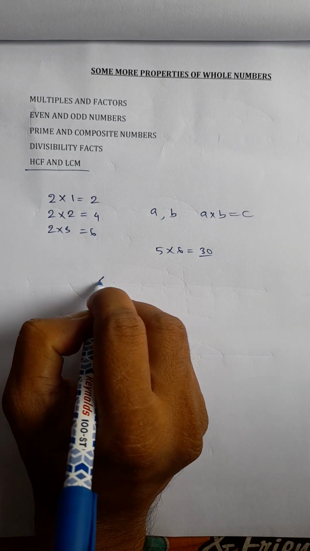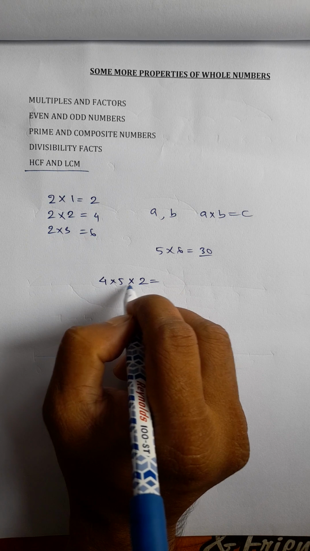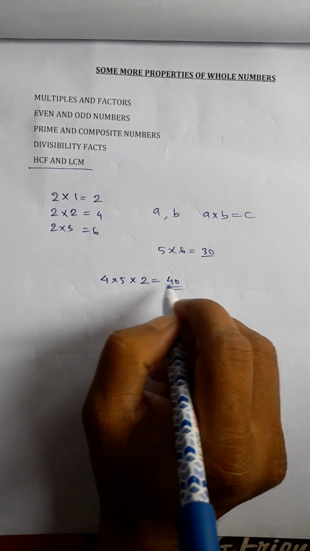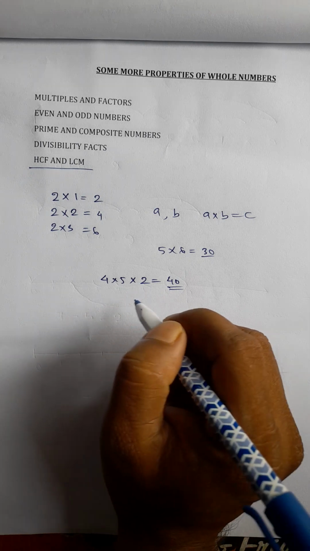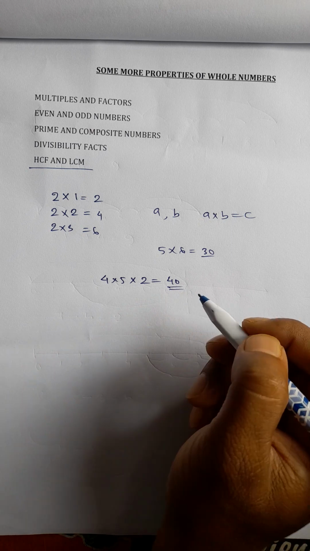Similarly, say for example 4 into 5 into 2. 4 5s are 20, 20 2s are 40. So 40 is called multiple of 4, 5 and 2, and 4, 5 and 2 are called factors of 40.